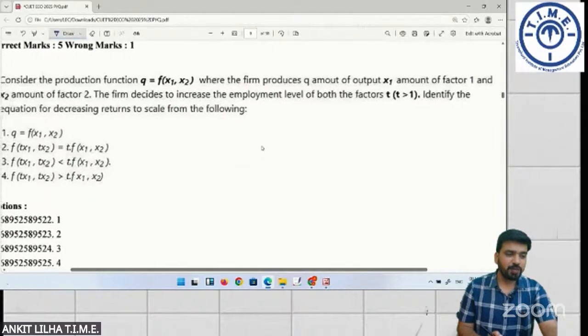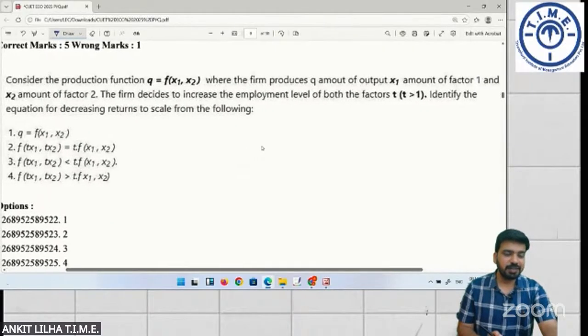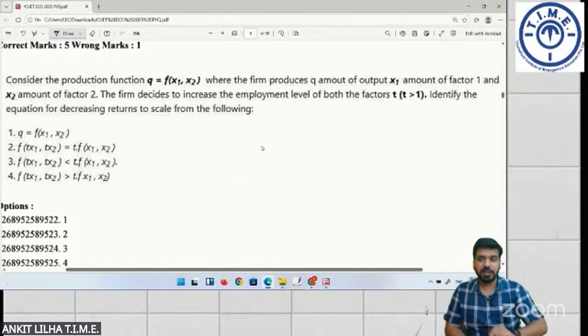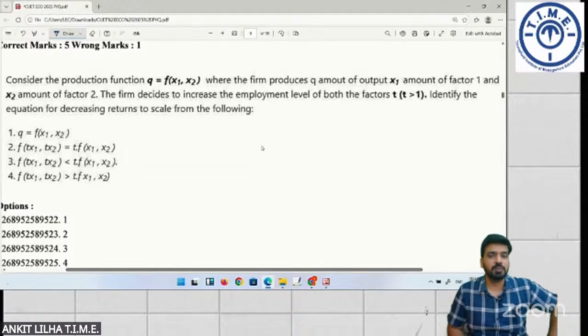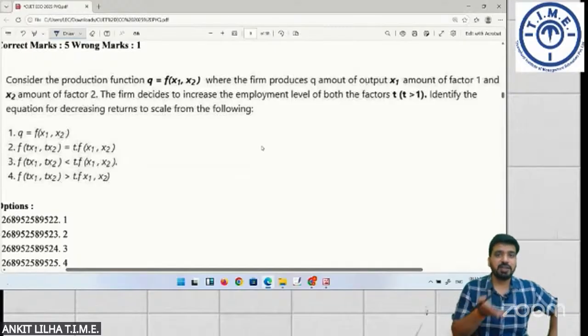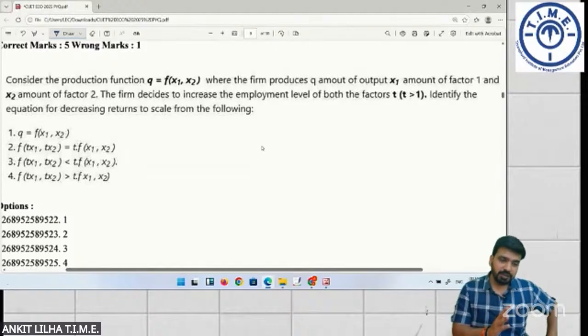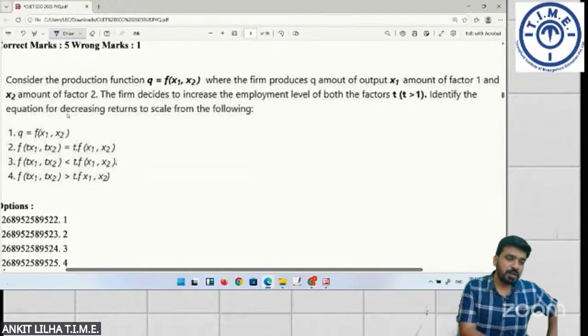Now, why I was saying that you can read NCERT and go through once, so that you have not missed any topic, is because this is one topic which is usually not given in all the books. And it is there as a part of your syllabus. Like it is not there in CBSE, still they have asked it in the CUET examinations. What is this? It talks about returns to scale.